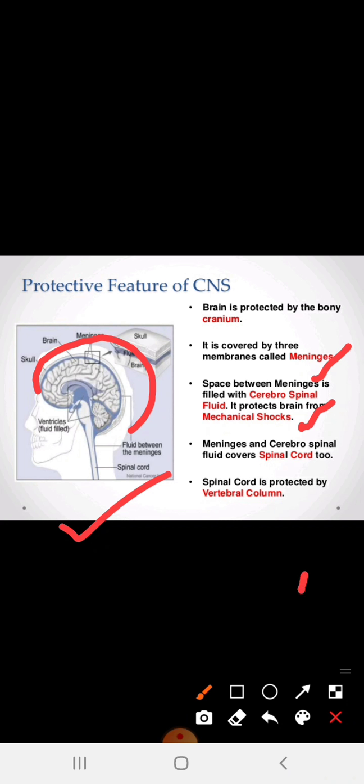The meninges and cerebrospinal fluid cover the spinal cord too. So the meninges are covering the brain as well as the spinal cord. What is the role of the meninges? They protect from mechanical shocks. The meninges are filled with the cerebrospinal fluid, which protects the brain from mechanical shocks, as well as the spinal cord. The spinal cord is protected by the vertebral column.